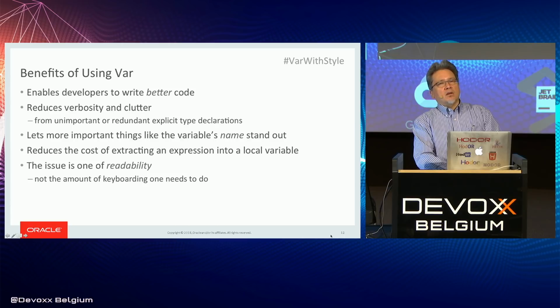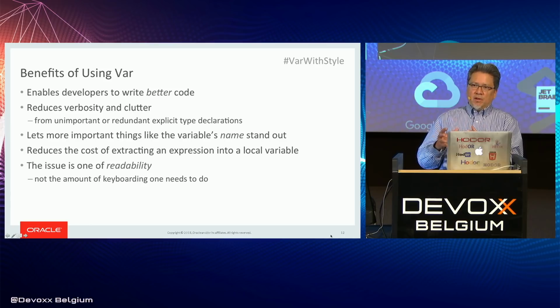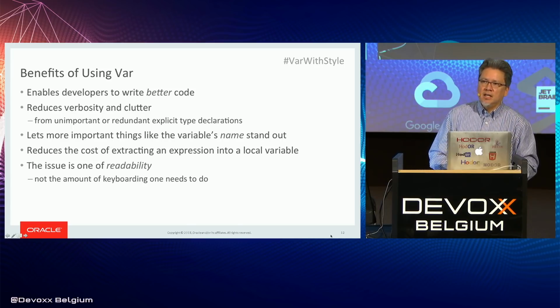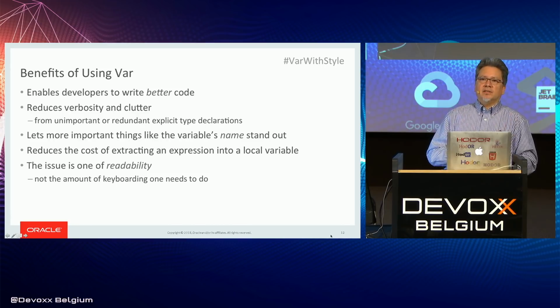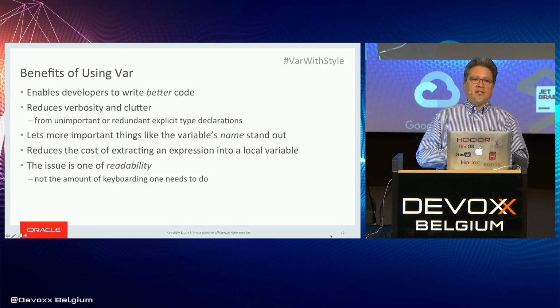But one thing that I think people don't quite realize is they're very used to explicit type declarations in Java. That's nice because whenever you see a variable, you ask, what's going on with this variable? What's its type? And you go look at the type declaration, and it's always there. But sometimes for some variables, in some contexts, the type information isn't that important.